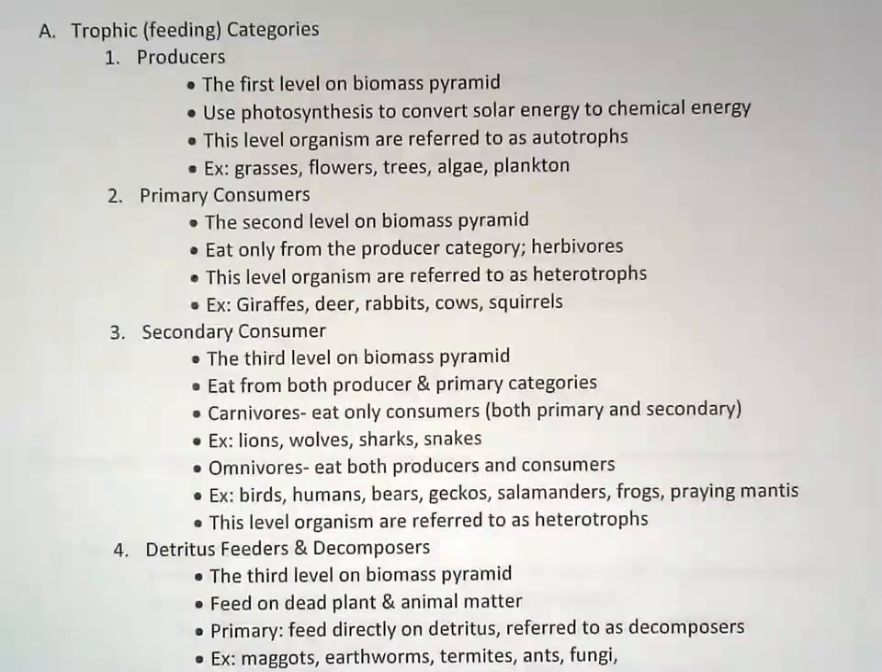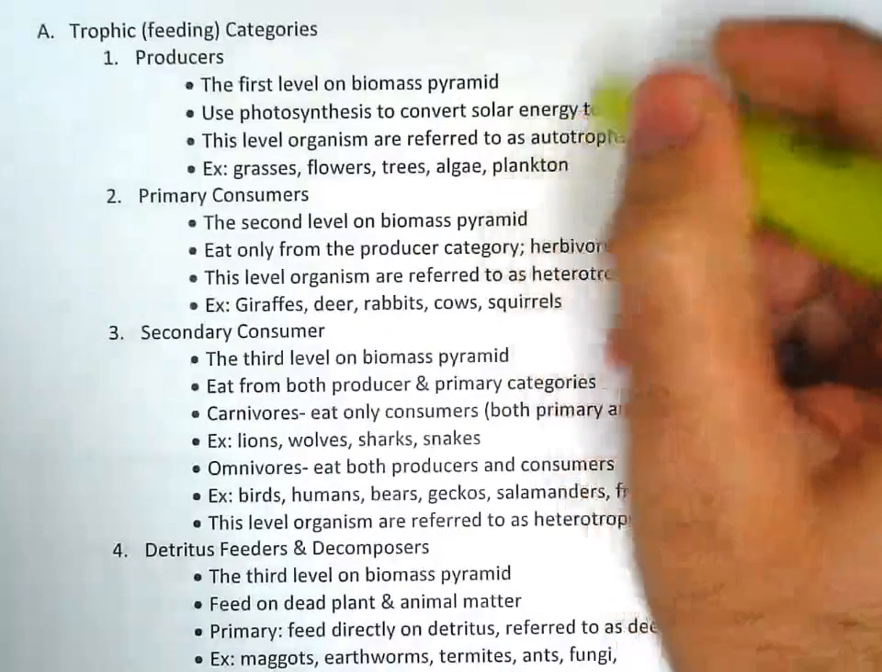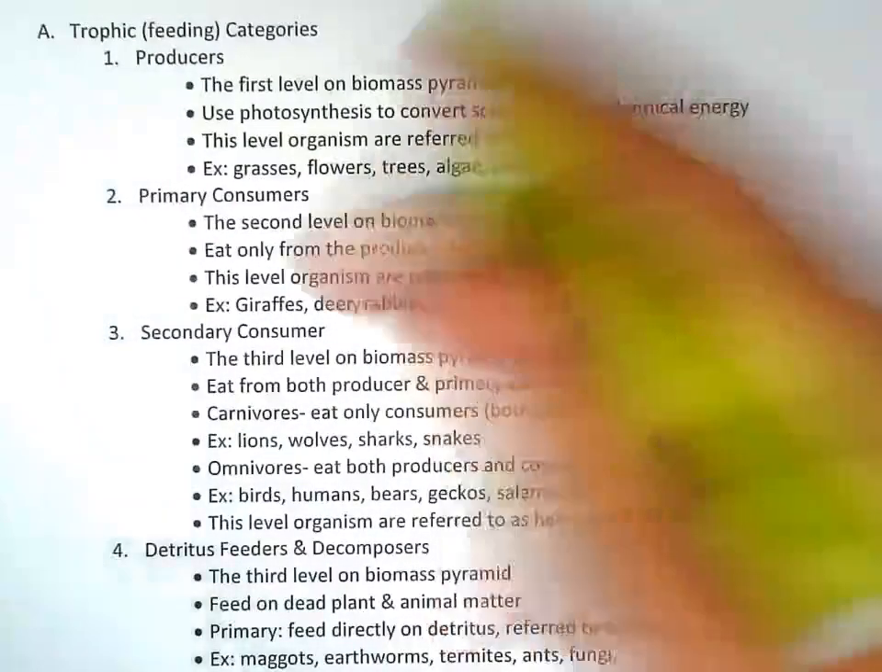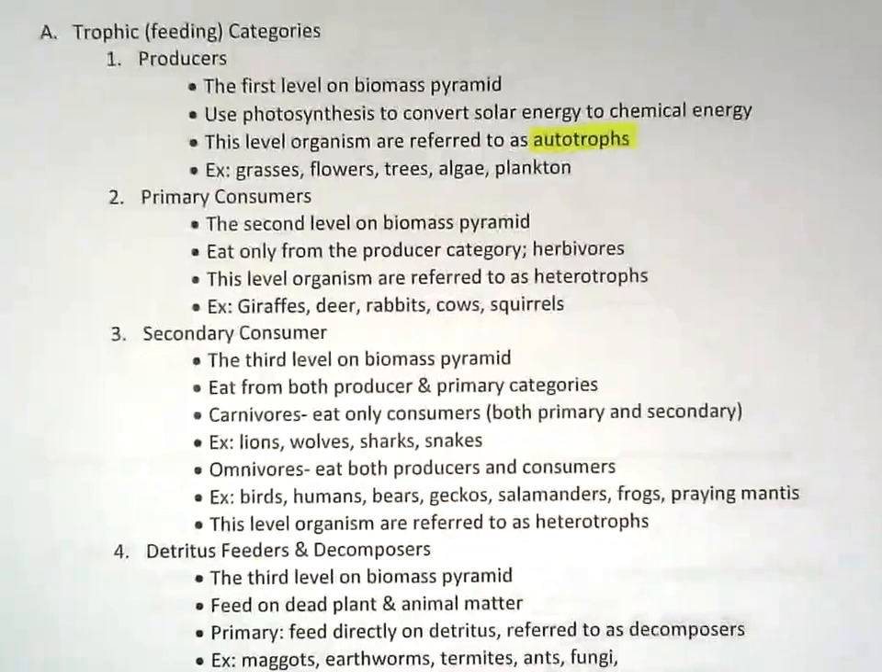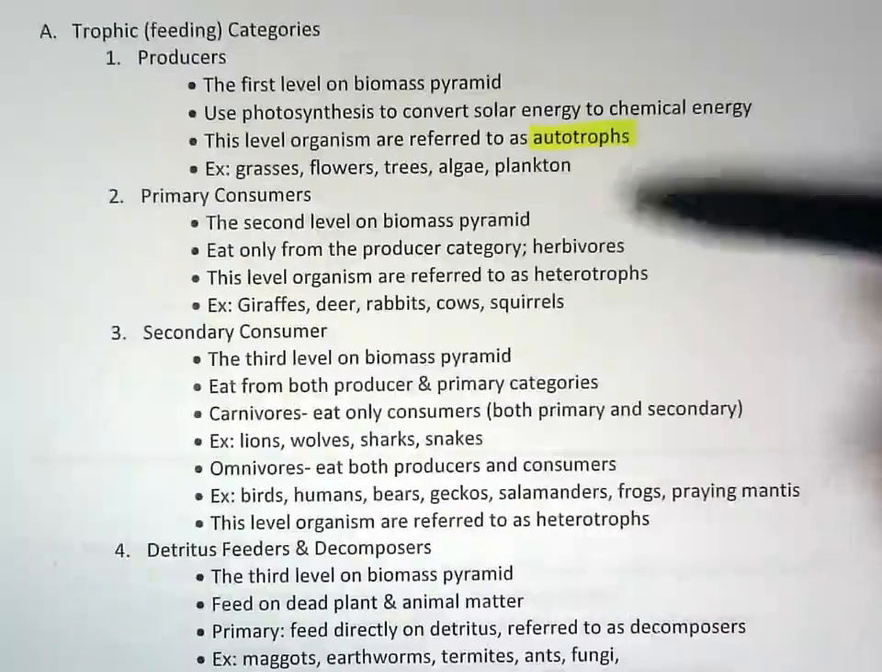This level organism are referred to as autotrophs. Okay, autotrophs, auto means self, and troph obviously means feeding. So examples, you can see there, grasses, flowers, trees, and so on.